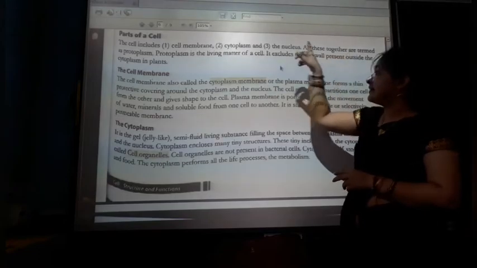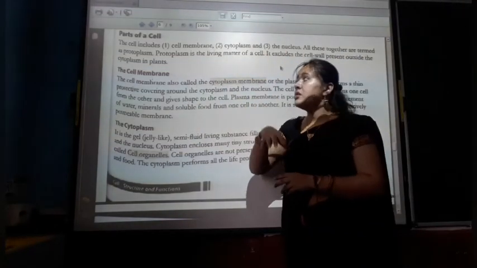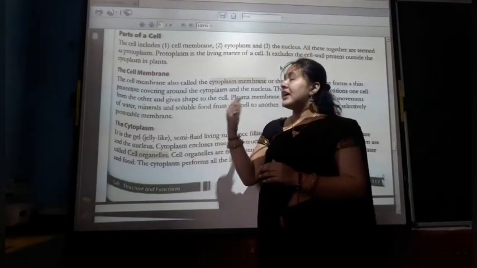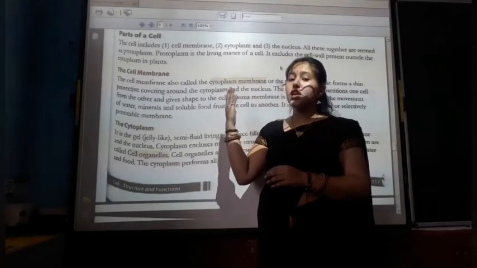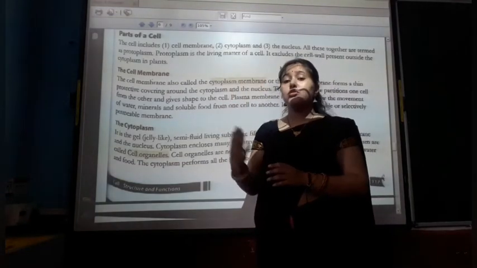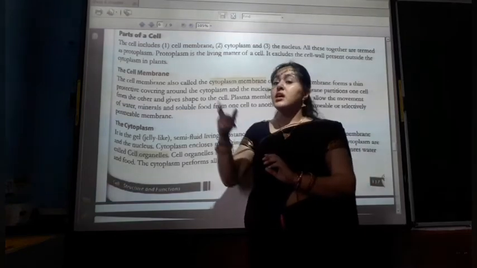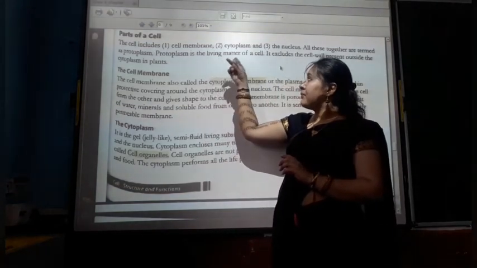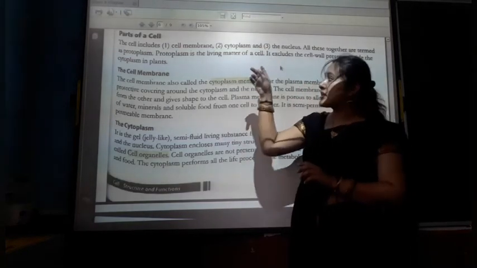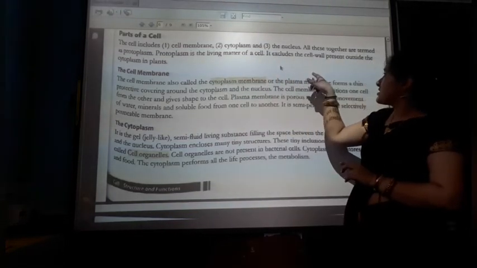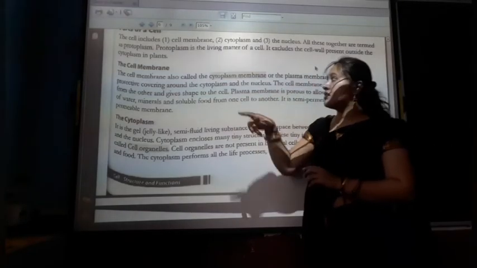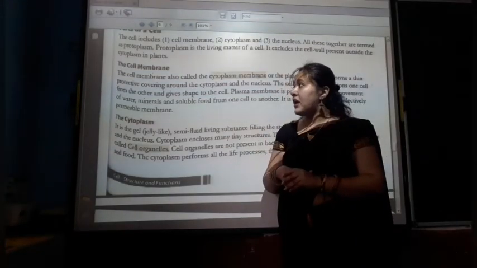All these three parts together are termed the protoplasm. The cell membrane, cytoplasm and nucleus all together are called the protoplast. The protoplast is the living matter of the cell. It excludes the cell wall present outside the cytoplasm in plants.